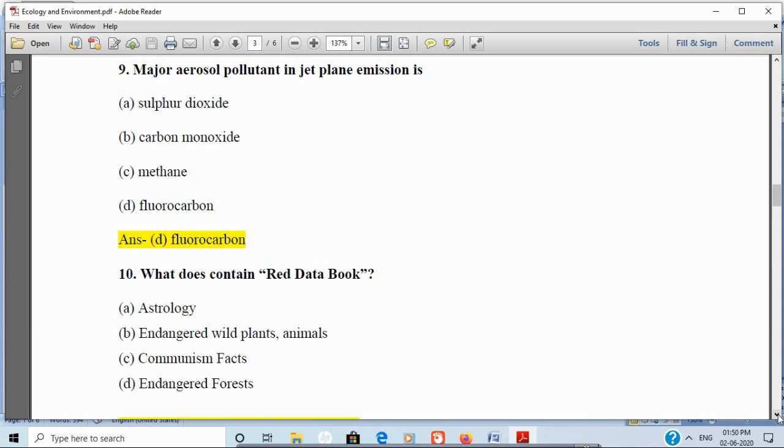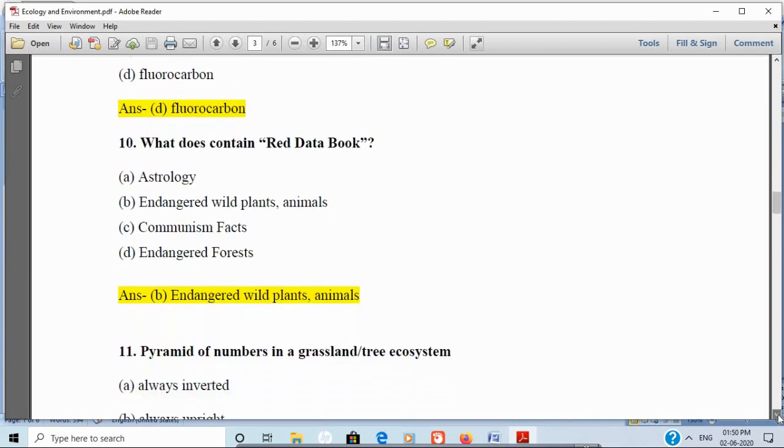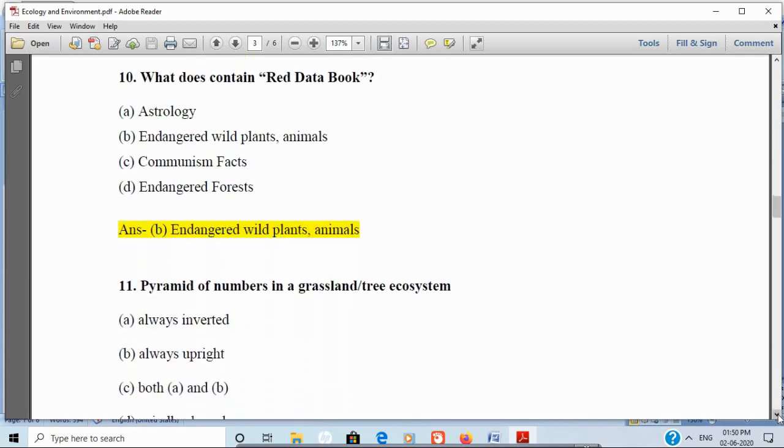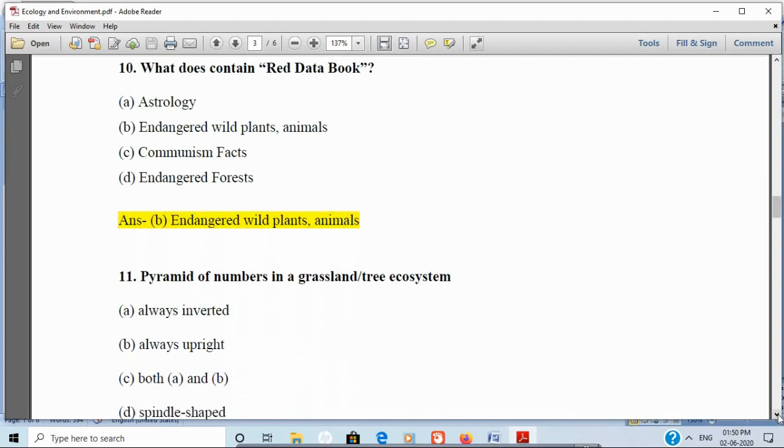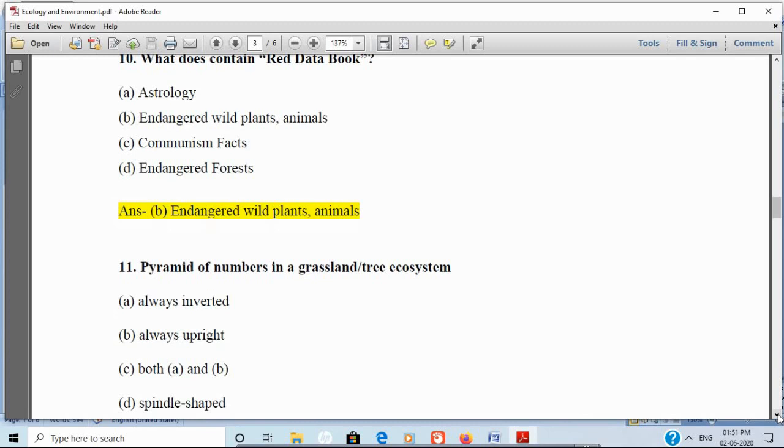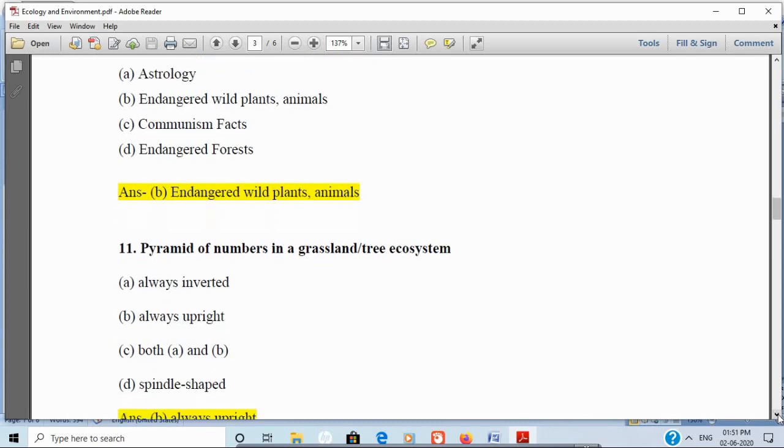Next question is, pyramid of numbers in a grassland or tree ecosystem. Always inverted, always upright, both inverted and upright, or spindle shaped. And the correct answer is always upright.